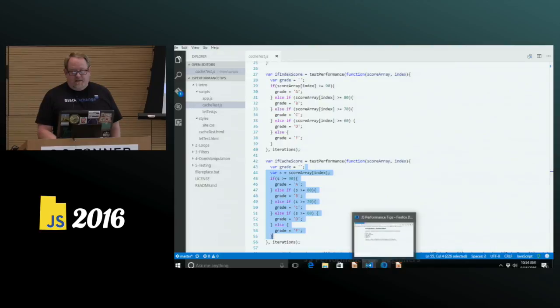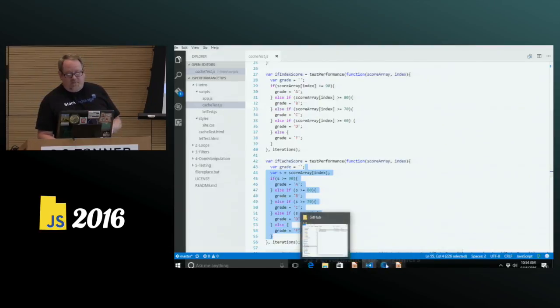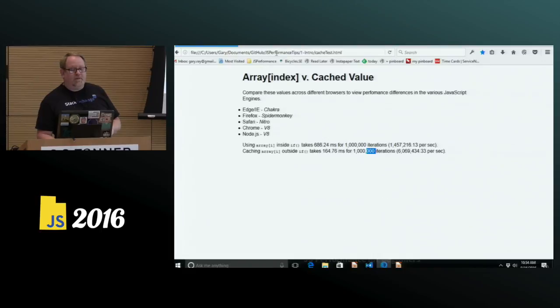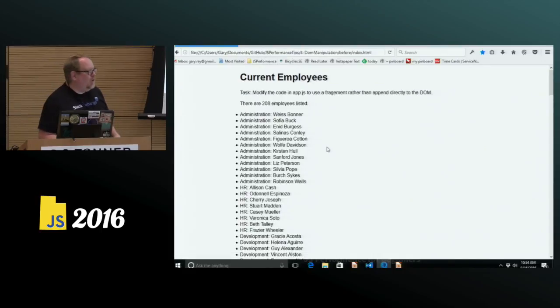So again, this is set up so that you could do these as a code kata if you're an experienced developer or you've got kids that want to learn how to develop. 2, 3, and 4 are set up as a step-by-step project with before and after code. This is what we're trying to accomplish in those codes. We're going to build a list of employees, all right? We've got a fake company. We're going to dump a current directory of employees onto a page.